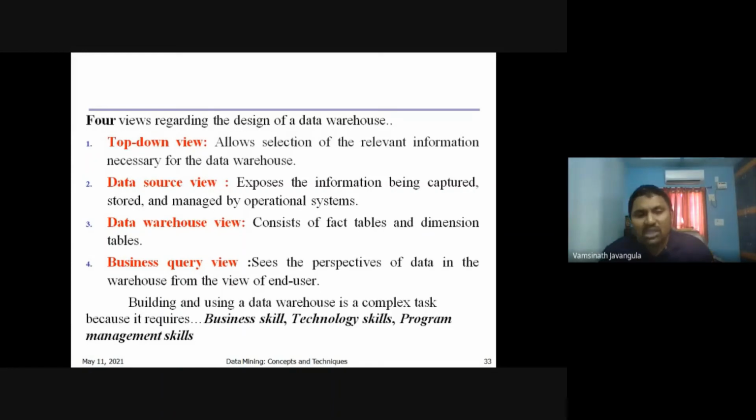Next one is the business query view. What is the business query view? Here we are going to see the perspective of the data in terms of how we are going to give information to the end user, what kind of expectation the end user has, and how to process the end user queries. These are all the information we are going to discuss in a view called the business query view.